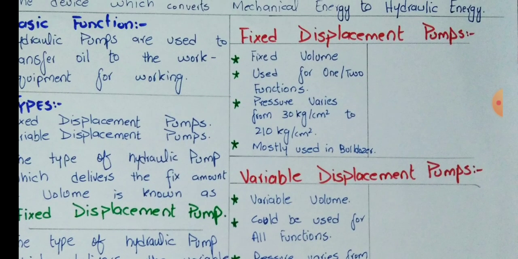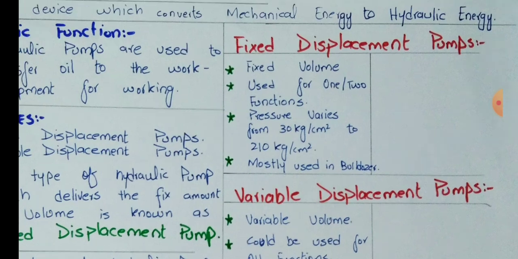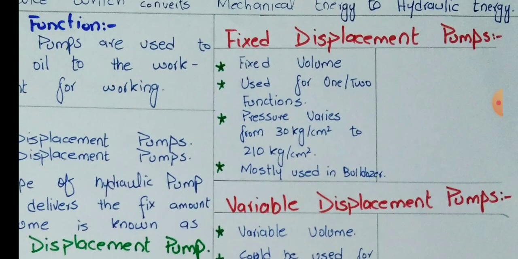Let's come to a few details. Fixed displacement type pumps have fixed volume, I already told you, and are used for one or two functions. That's the main point. In old bulldozers, you can see that the work equipment pump is only one. So there are only 2 or 3 functions like tilt, blade, and ripper, okay.